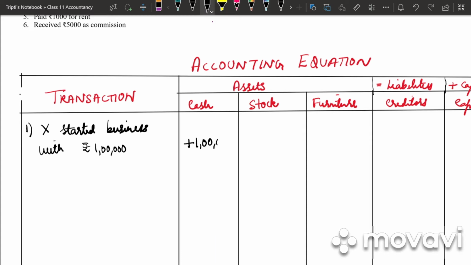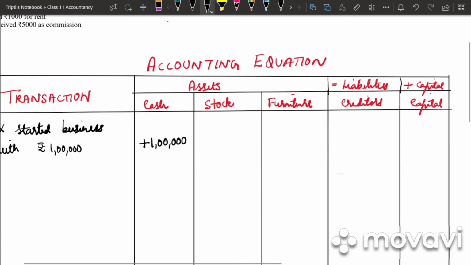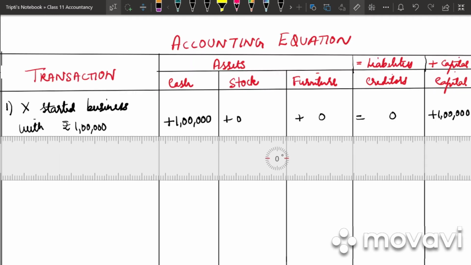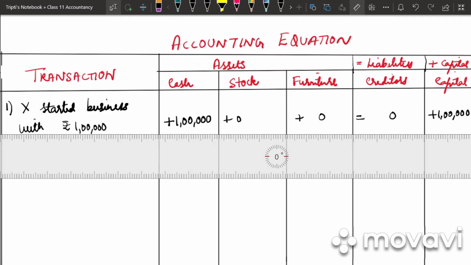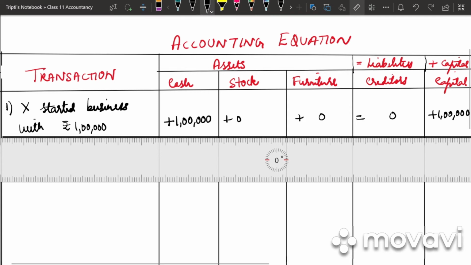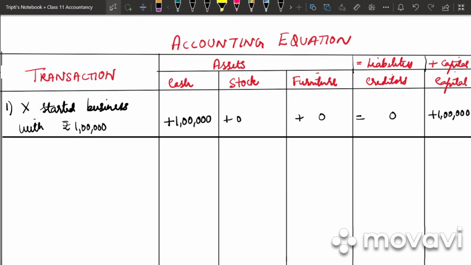We have 1 lakh increase in cash and we have 1 lakh increase in our capital. The remaining things will be 0, 0, 0. After we have completed our first transaction, we will be drawing a line, and after drawing the line, in the next line we will be writing the equation.